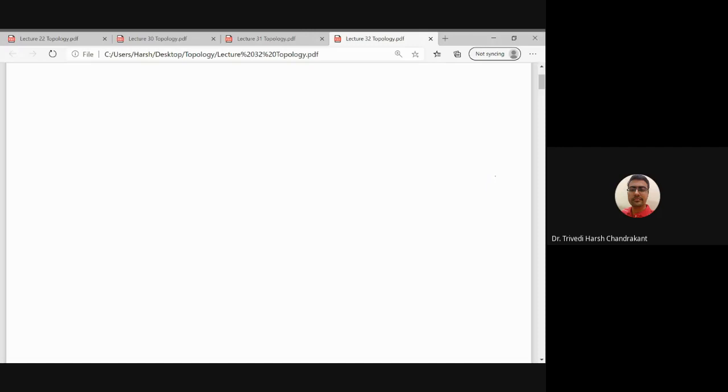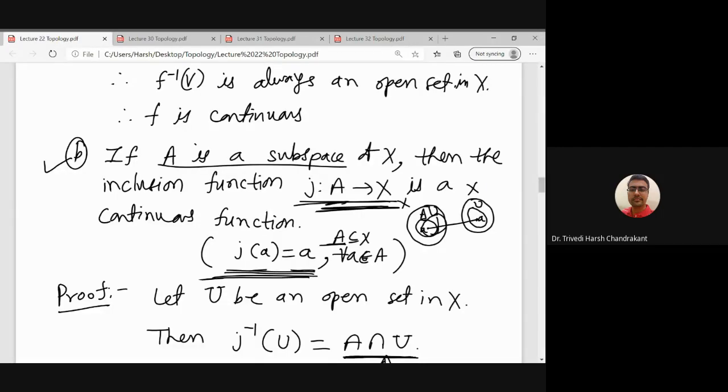So let us revise some of the basic concepts which we discussed in earlier lectures. First of all, we discussed that the inclusion map is continuous. A is a subset of X, and X is a topological space.